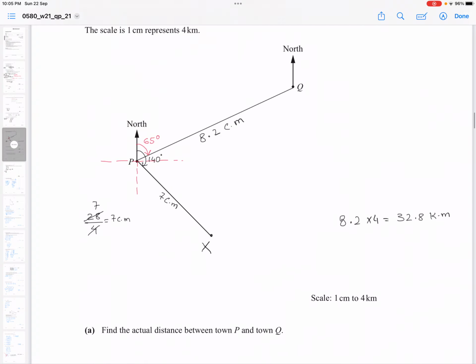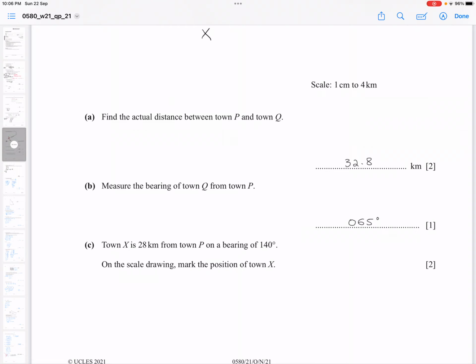Why 7 centimeters? Because he said town X is 28 kilometers. So you divide 28 by 4. So you get 7. So I have written it here, 28 divided by 4, that is 7 centimeters. So you mark the point on this line and write down X.